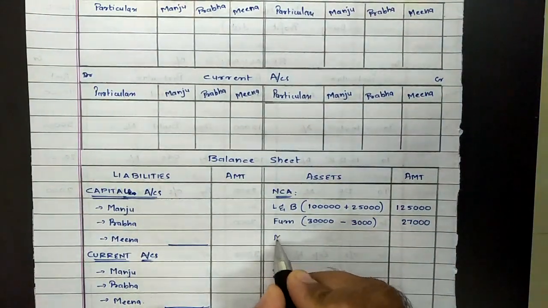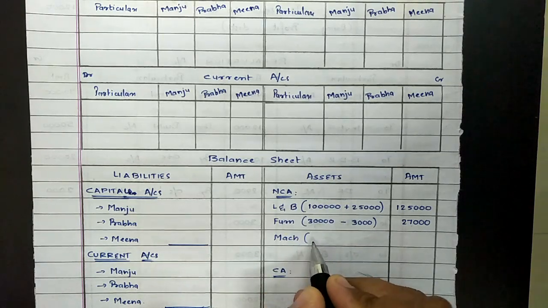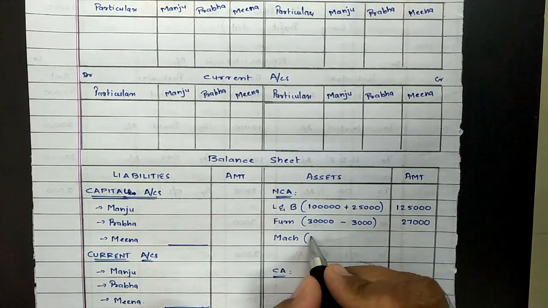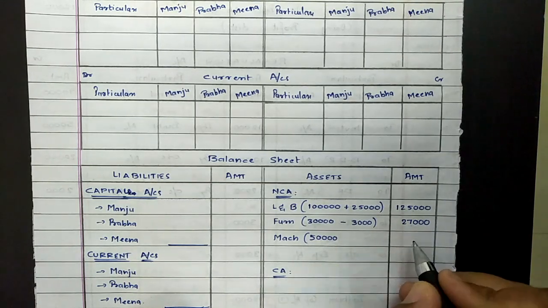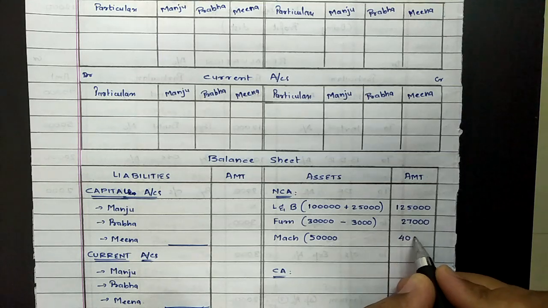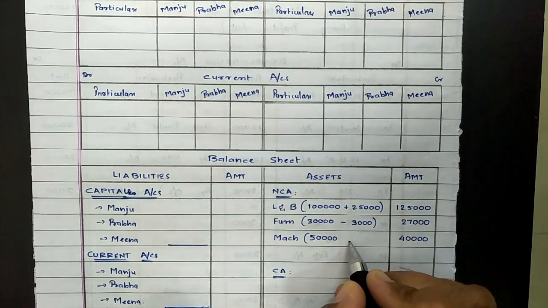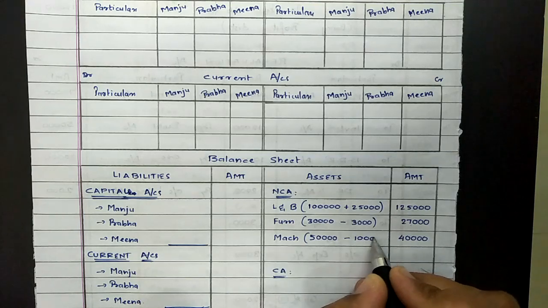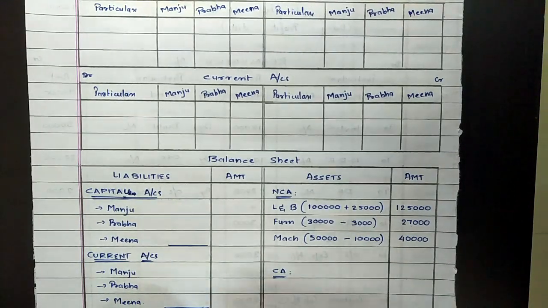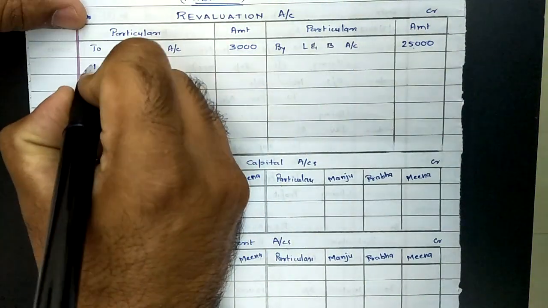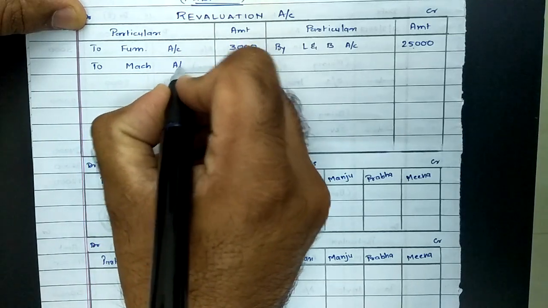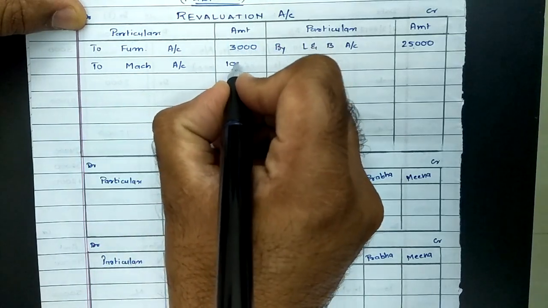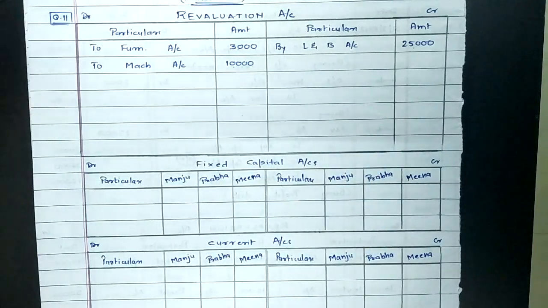So first note down the original value of machine as per balance sheet. Previous value of machine was 50,000. Now it is to be kept at 80%. 80% is new value. 50,000's 80% comes to 40,000. In order to convert 50,000 into 40,000, we need to reduce the value of machinery by rupees 10,000. And again, decrease in value of asset will be considered as loss for the firm. So it has to be recorded on debit side of revaluation account: To machinery account, rupees 10,000 by the amount of reduction.